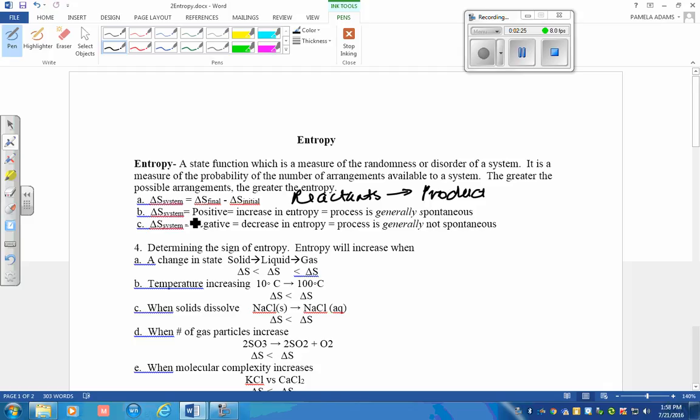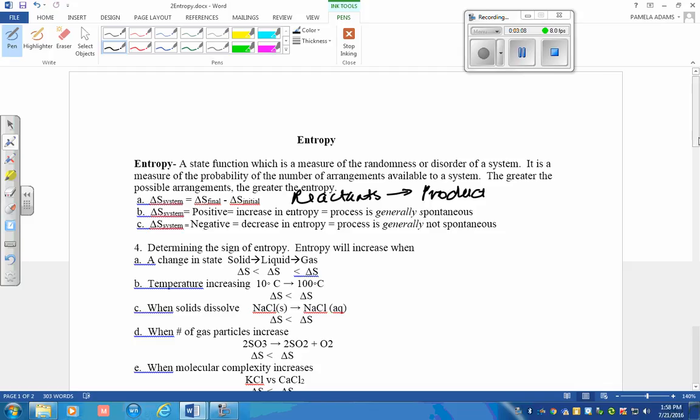If the change in entropy of a system is positive, that's an increase in entropy. Generally that means the process is spontaneous, is thermodynamically favored, and will happen without outside intervention. As a general rule, if the change in entropy of a system is negative, that is a decrease in entropy, and the process is generally non-spontaneous. You can make a statement that the universe is lazy. It has a tendency towards disorder, and does not want to hang up its clothes.